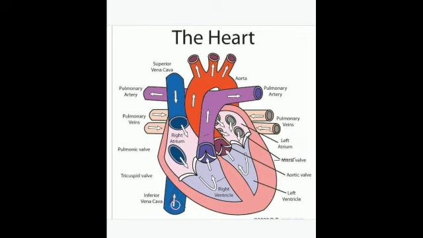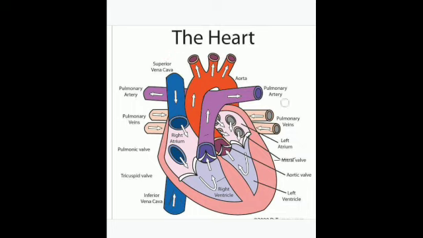So both inferior and superior vena cava are bringing deoxygenated blood from the upper and lower part of the body. So the deoxygenated blood from all parts of the body is pumped into the right atrium of the heart through these two big veins. Is that clear? Then the pulmonary vein.